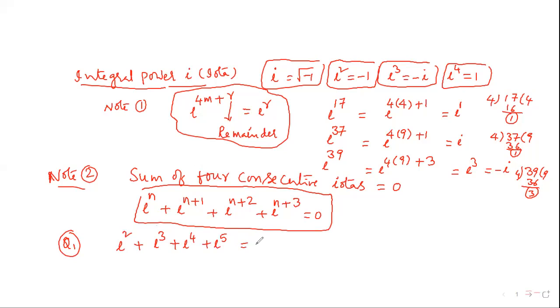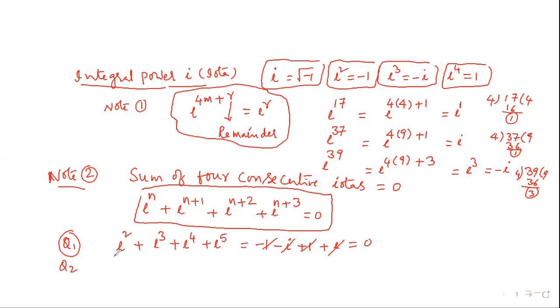I square value is minus 1. I cube value is minus i. I power of 4 value is 1. I power of 5, divided by 4, the remainder is 1, so i power of 1. So this and this cancel, this and this cancel, value is 0. Okay? Right.